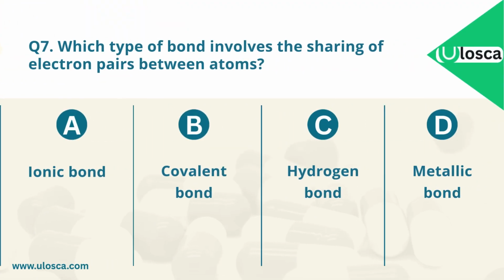Question 7. Which type of bond involves the sharing of electron pairs between atoms? A. Ionic bond. B. Covalent bond. C. Hydrogen bond. D. Metallic bond. Which one is the correct answer?